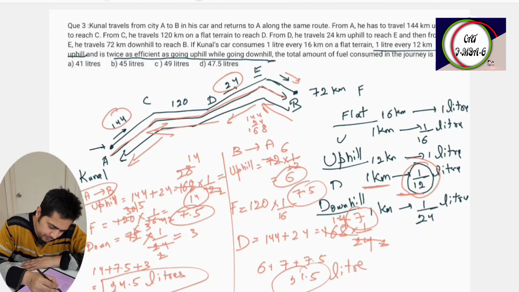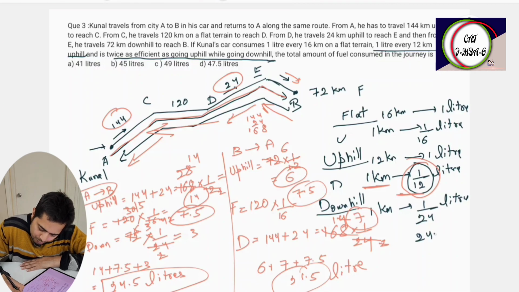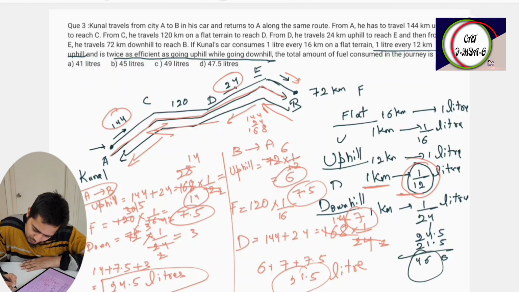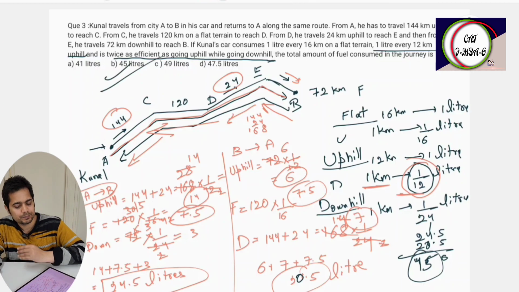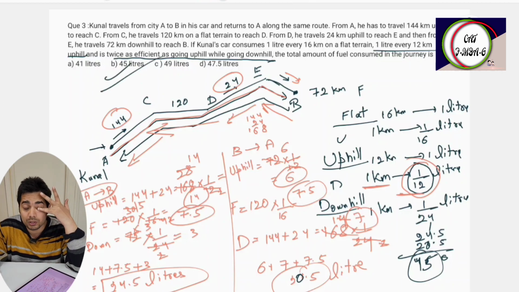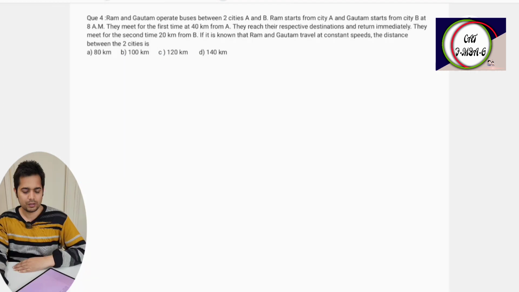So total is 24.5 plus 21.5. It is, I think, no, sorry, this is 20.5. So 45 liters is the right answer. So this much is the fuel consumed. Okay, so let's see the next question.